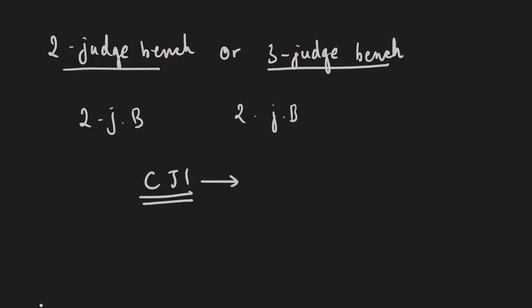And then the larger bench examines the question or correctness of the decision, and a majority opinion is given by them, and that becomes the verdict. A larger bench's decision becomes the verdict, and that is binding on the lower benches.